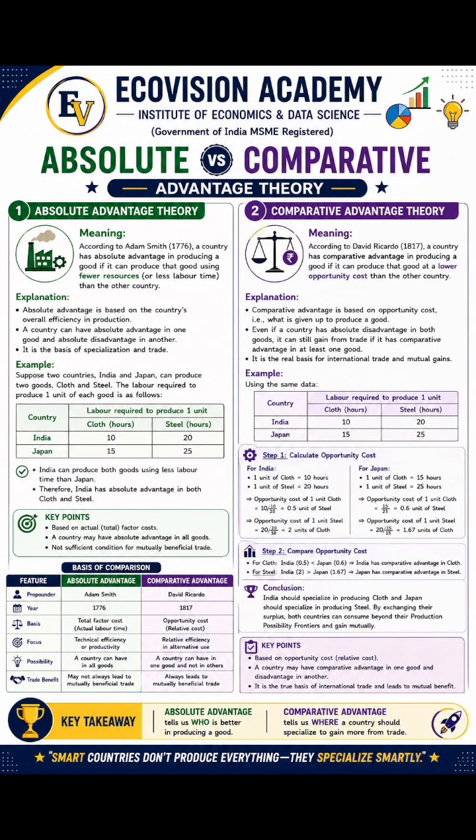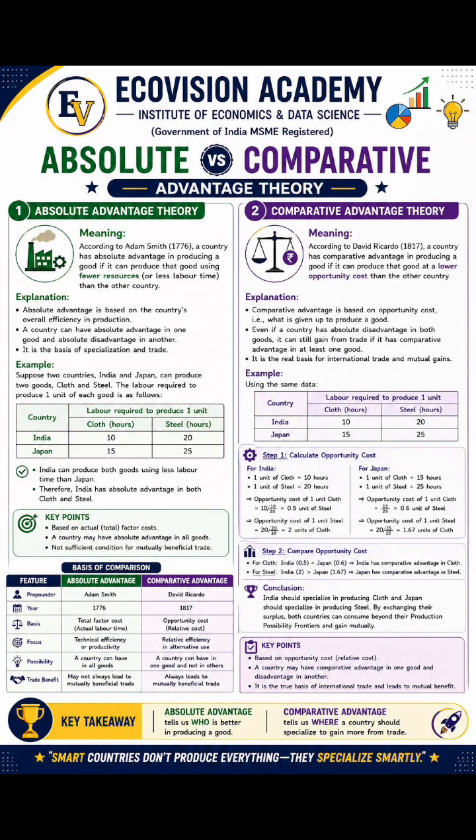Today we are going to learn a very beautiful concept in international trade, that is the absolute advantage theory given by Adam Smith and the comparative advantage theory given by David Ricardo. Now, at first we are going to deal with the absolute advantage theory.